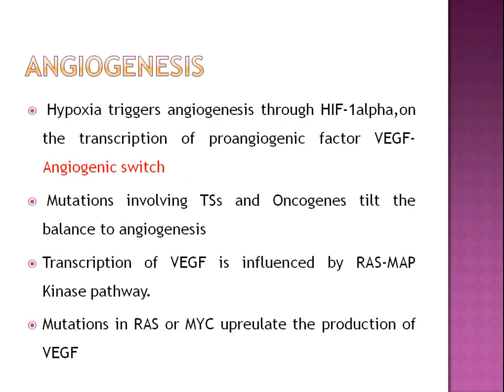Hypoxia triggers angiogenesis through HIF-1 alpha that leads to transcription of pro-angiogenic factors, that is the angiogenic switch. Mutations involving tumor suppressors and oncogenes tilt the balance to angiogenesis. Transcription of VEGF is influenced by the RAS or MAP kinase activity pathway. Then mutations in RAS or MYC upregulate the production of VEGF.